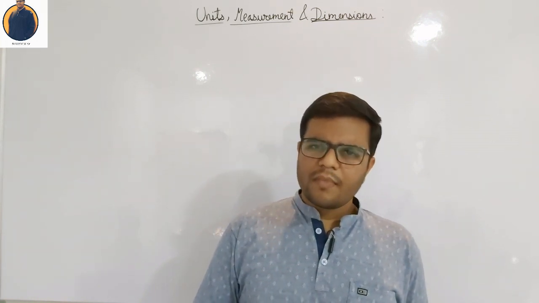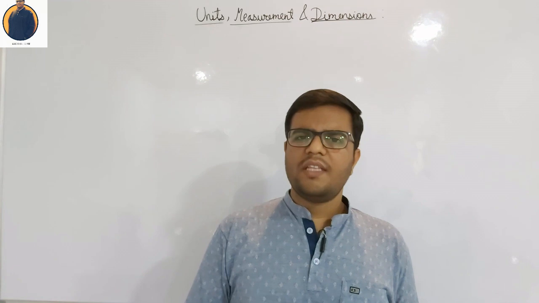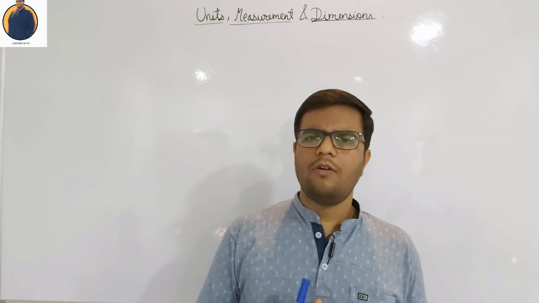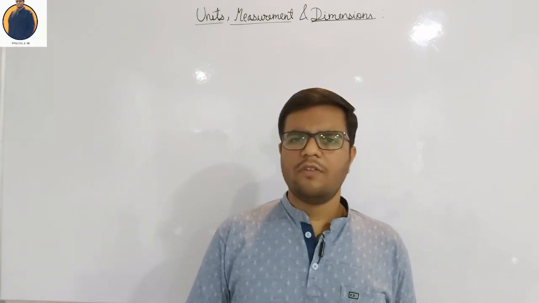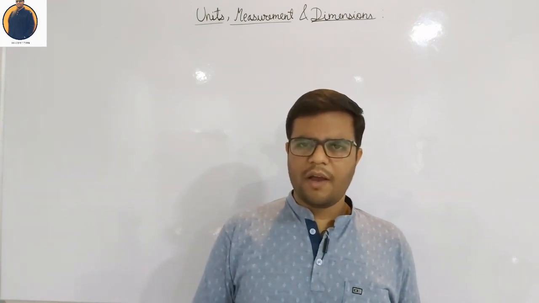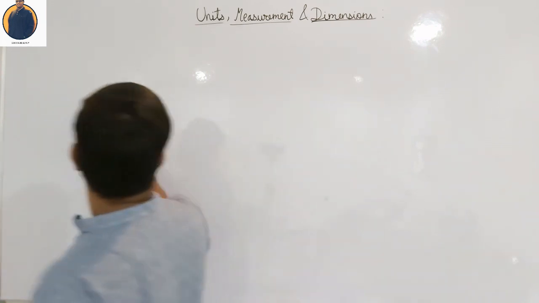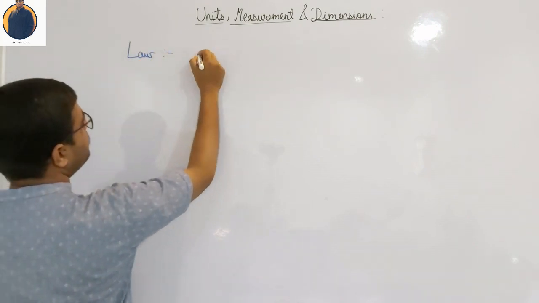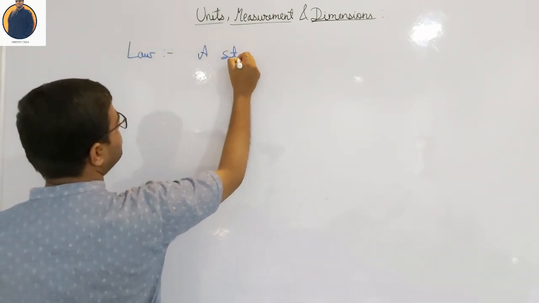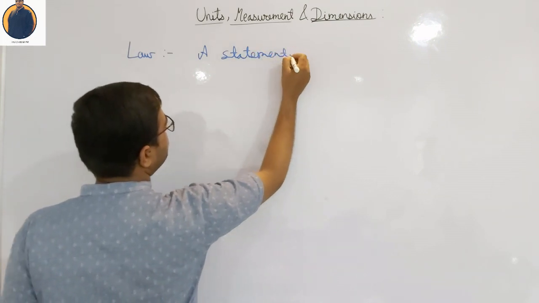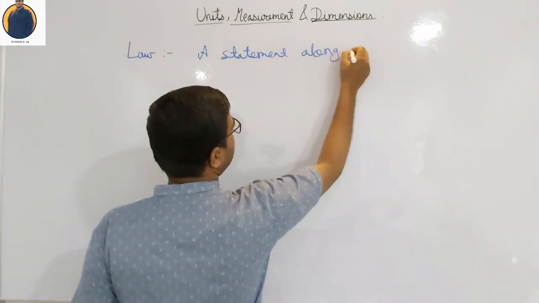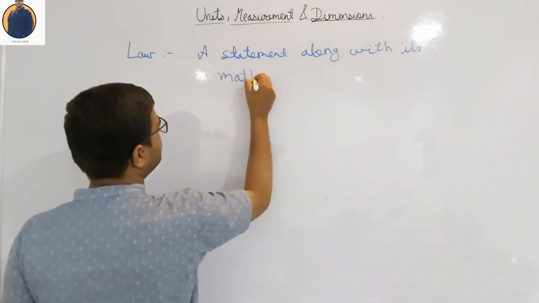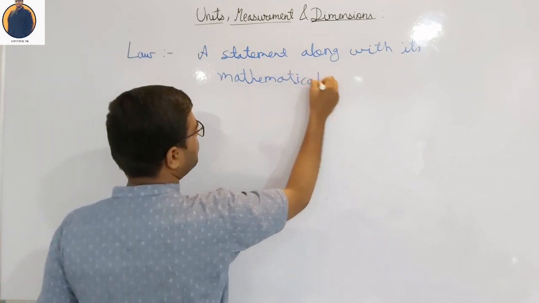So basically, a law is a part of a theory which governs a particular physical or chemical phenomena, right? There are lots and lots of laws, fundamental laws of nature, which we are going to study one by one. So what basically is a law? I'll just quickly write it down. A law is a statement along with its mathematical expression.